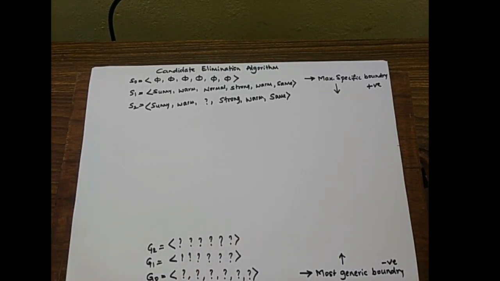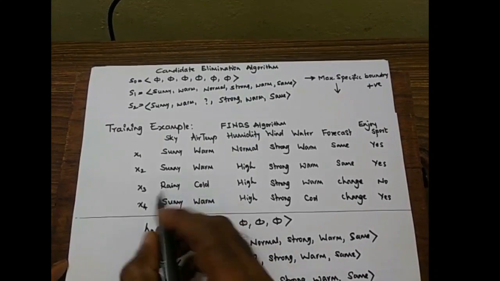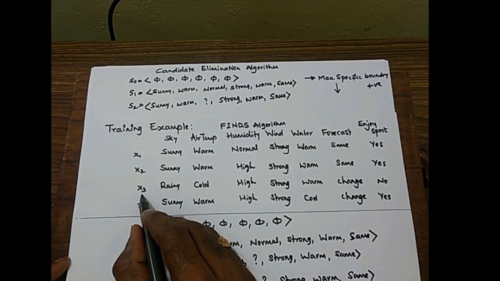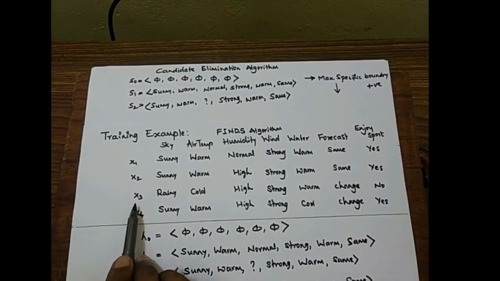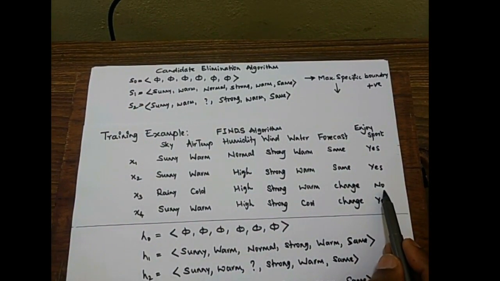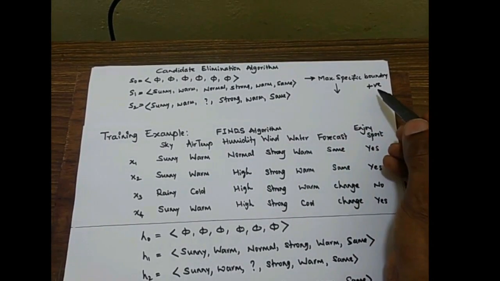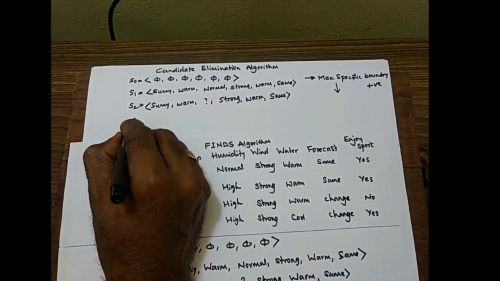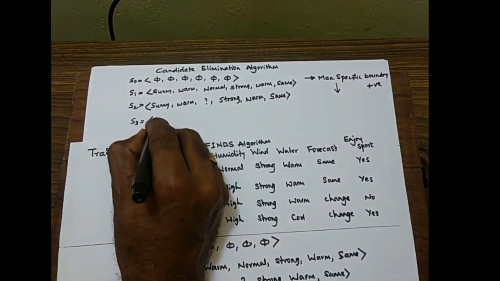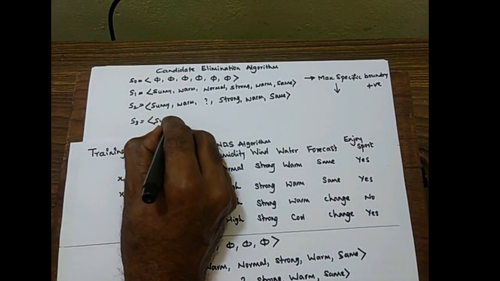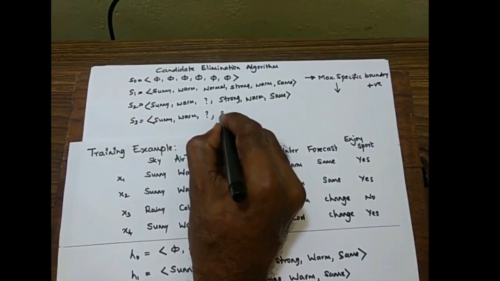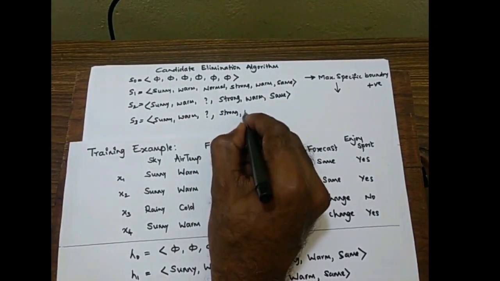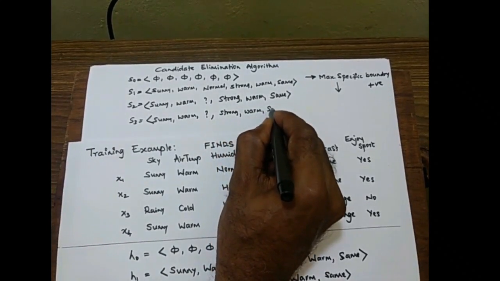Let us go for the next one. Next we have got X3. X3 needs to be compared with S2. If you see, X3 is a negative training sample. A negative training sample is not considered in the case of the maximally specific boundary. In the case of S3, the earlier hypothesis will remain the same. The earlier hypothesis will be copied: sunny, warm, question mark, strong, warm, and same.